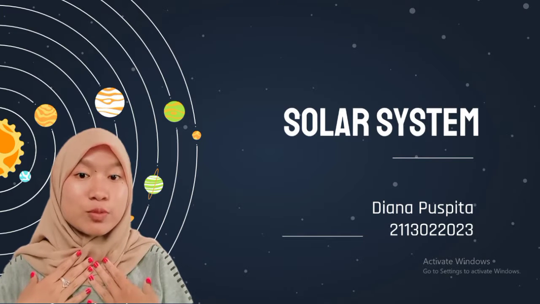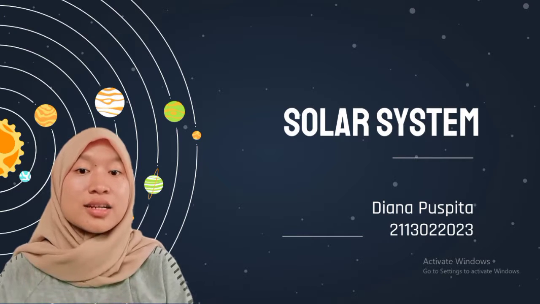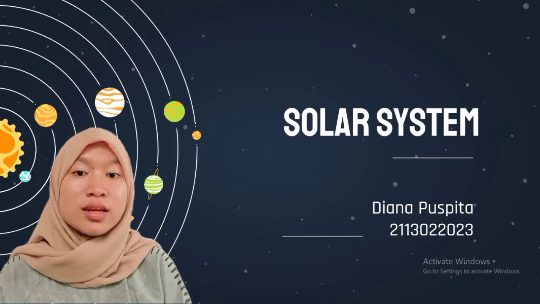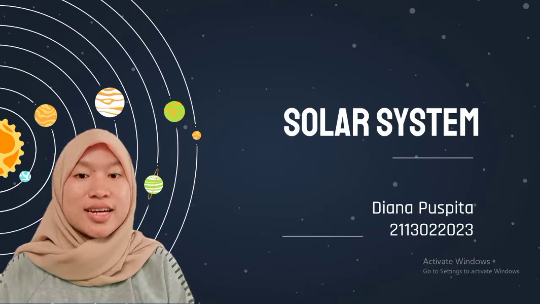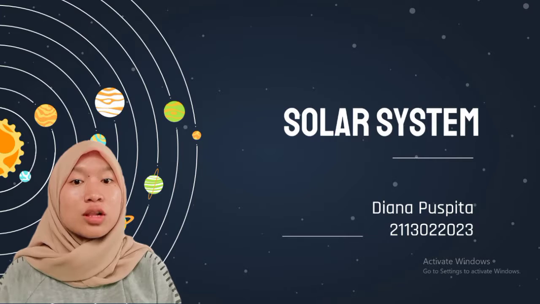My name is Diana Puspita, you can call me Diana. My student identification number is 21130222023. In here, I will explain material about the solar system.